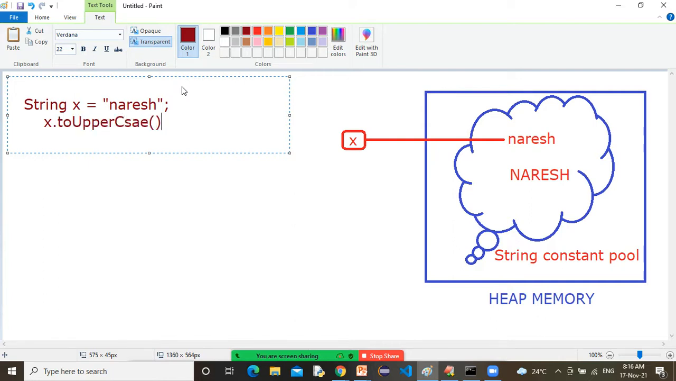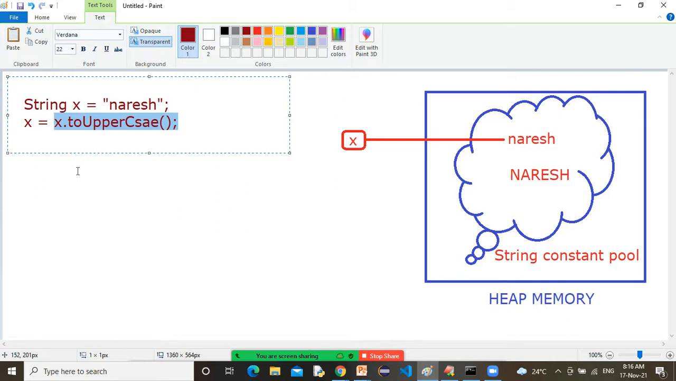x dot toUpperCase, of course capital NARESH will be created, but that capital NARESH is not referred by any variable. What I can do is write here x is equal to x dot toUpperCase. Now what will happen? It will create capital NARESH, no doubt about that. That capital NARESH created by the toUpperCase method, I want to assign to this x variable. Is it possible or not? Happily possible, sir. What is the problem?